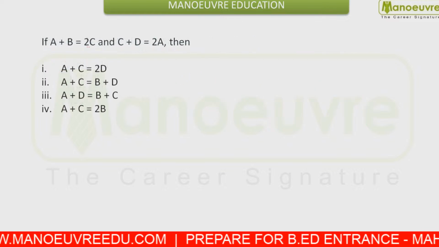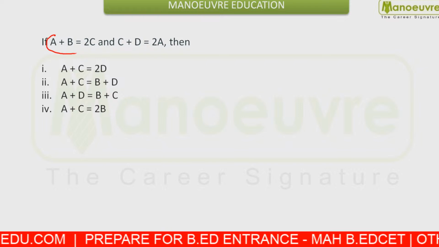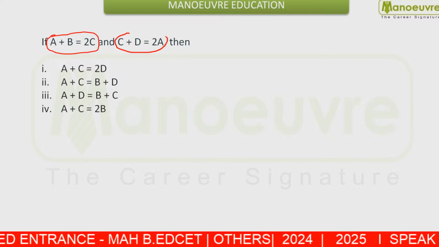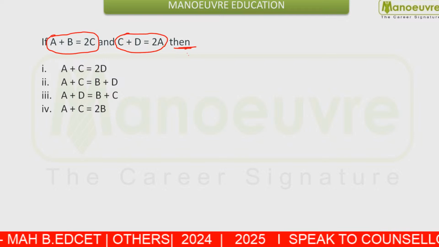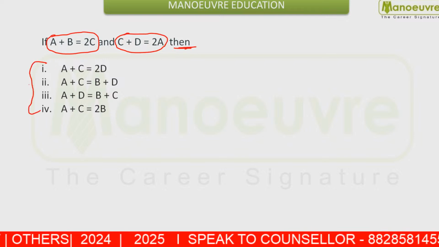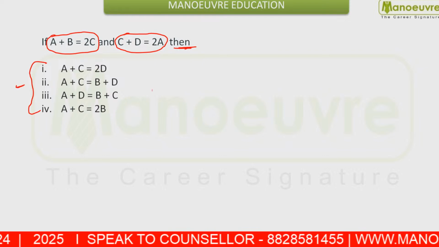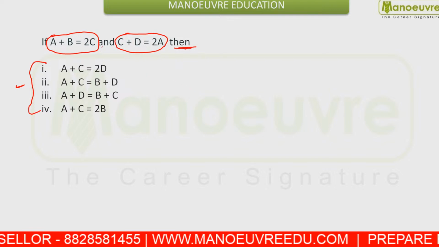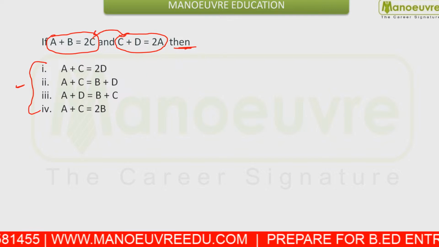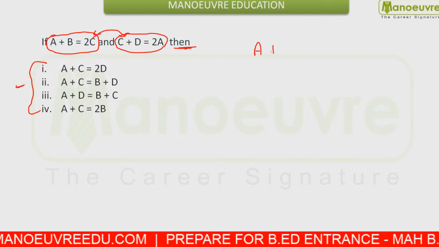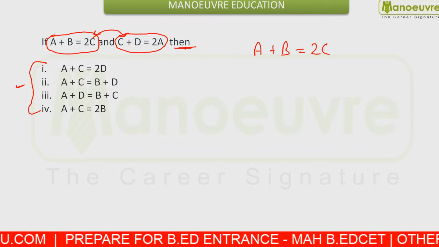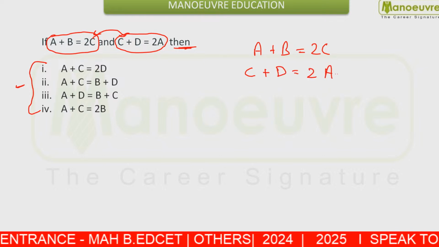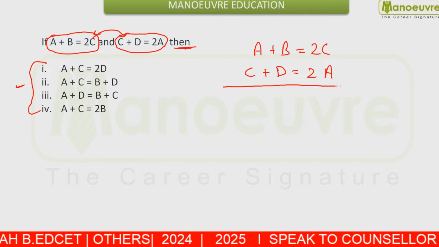Next, you are given the equations a plus b equals 2c and c plus d equals 2a, and you have to answer which of the following equations is true. In such a case, we relate these two equations. You are given a plus b is 2c and c plus d is equal to 2a, so we can add both equations.